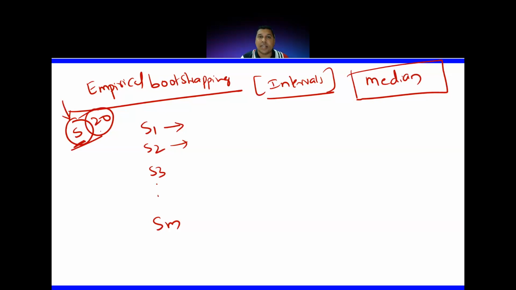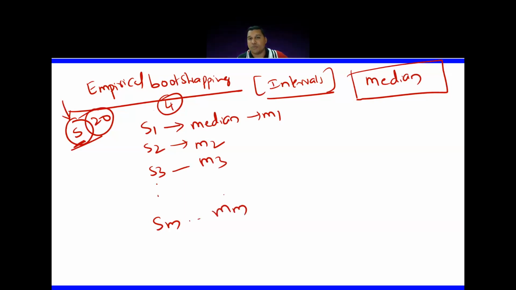From this sample of size 20, I am taking a few smaller samples, each of size 3 or 4. Let us take 4. So from this already existing sample, I am drawing a few more samples. For each sample, you find the median. So for S2 it is M2, M3, and so on, Mm. I have got medians now.